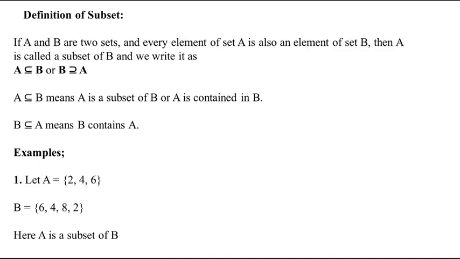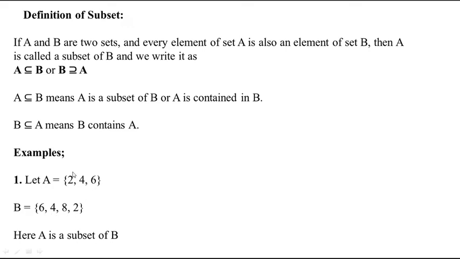And next is a subset. When can we say A is a subset of B or B is a subset of A? If the elements of set A are contained in set B. If there are two sets A and B, and every element of set A is contained in set B, then we can say A is a subset of B. For example, see here, let A have 2, 4, 6 and B have 6, 4, 8, 2.